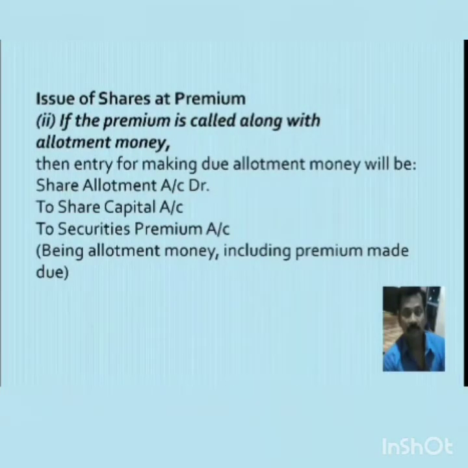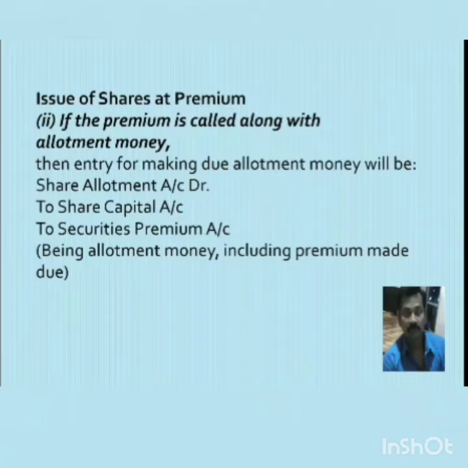Now see the case when the shares are issued at premium, and if the premium is called along with allotment money, then the entry for making due allotment money will be share allotment account debit to share capital account, to securities premium account.